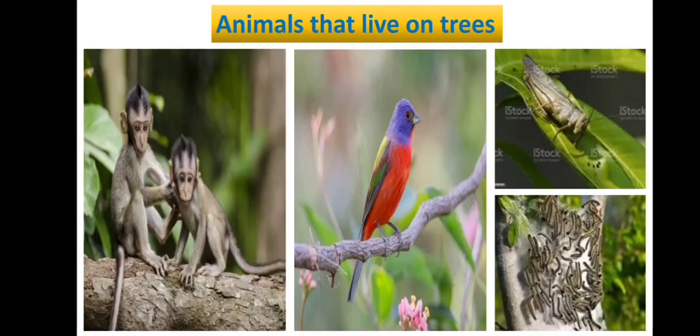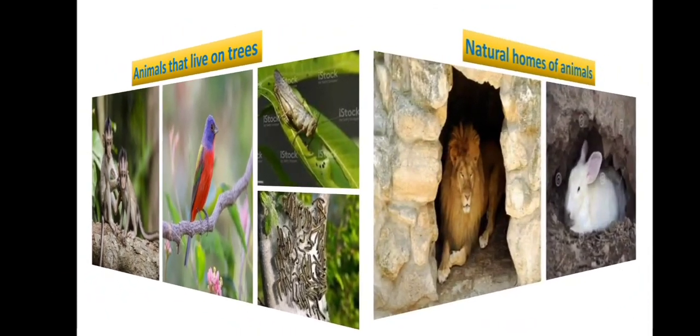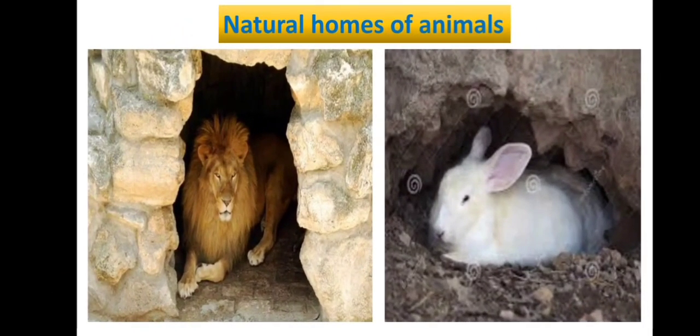And humans build homes for their domestic animals and pet animals. Let us first look at which animals live in their natural homes. You can see here, lions live in dens and rabbits live in burrows. These are their natural homes.